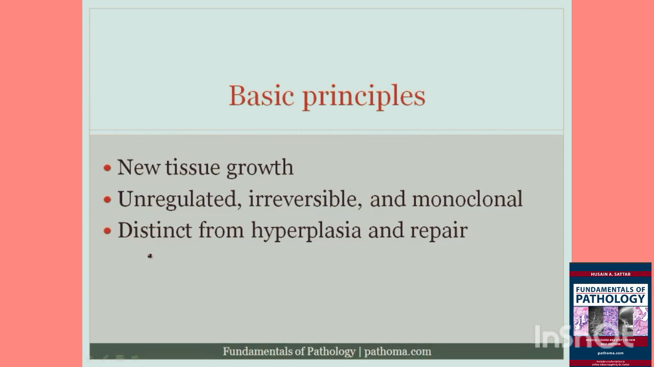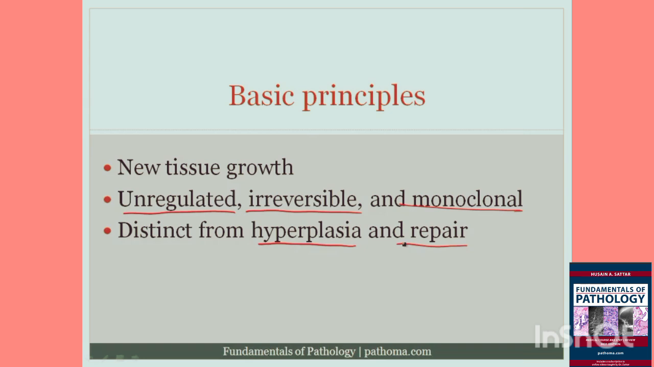The word neoplasia: neo means new, and plasia means growth. What's important to recognize concerning neoplasia is that it is unregulated, irreversible, and monoclonal. These three features are important because they help to distinguish neoplasia from hyperplasia or repair.